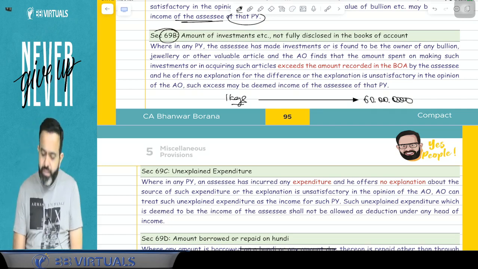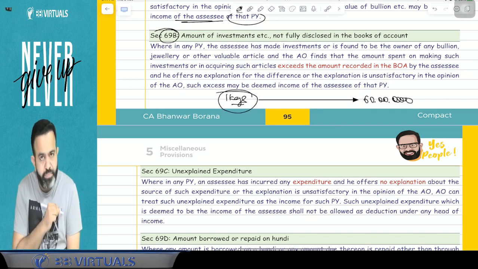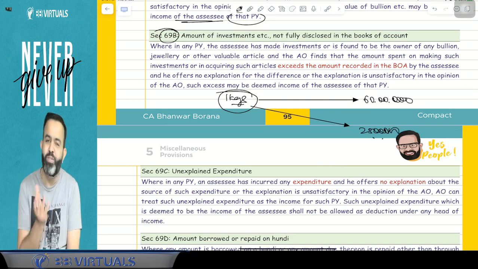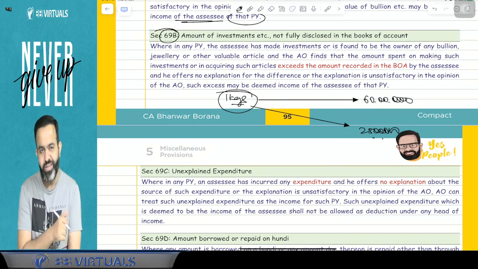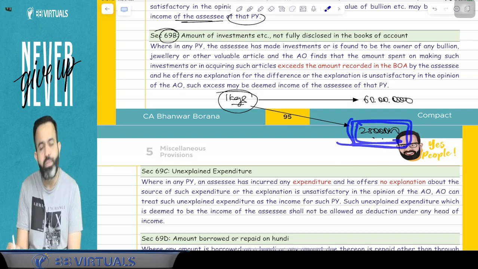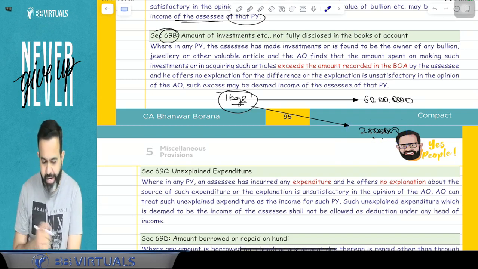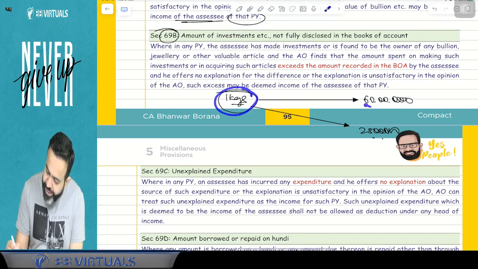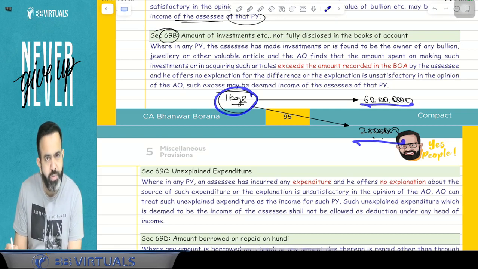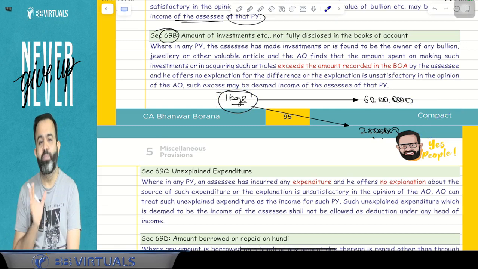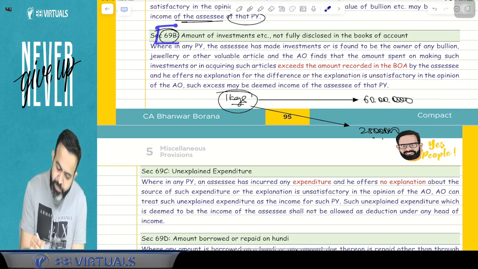Now what happened? Suppose I purchase 1 kg of gold and I have mentioned that I purchased this 1 kg of gold for 25 lakh. Now how is it possible? And I recorded it in the books of accounts also. I recorded this gold in the books of accounts and mentioned that I purchased 1 kg of gold for 25 lakh. So guys, the 1 kg gold value is 60 lakh. What I have recorded in the books of accounts is 25 lakh. Then guys, the difference of 35 lakh will be treated as my income. That is section 69B.